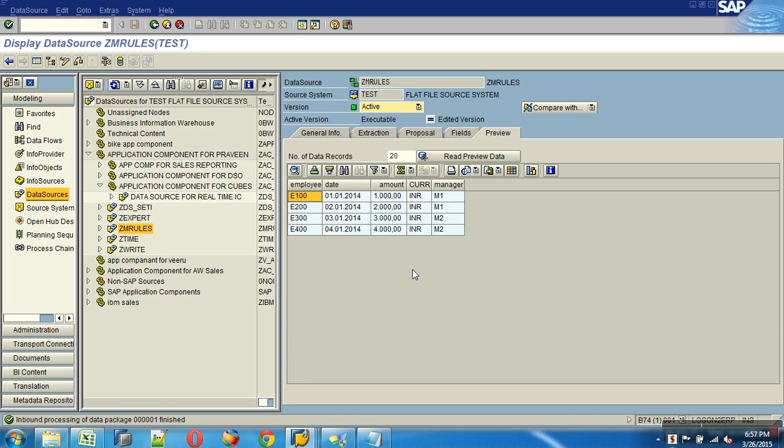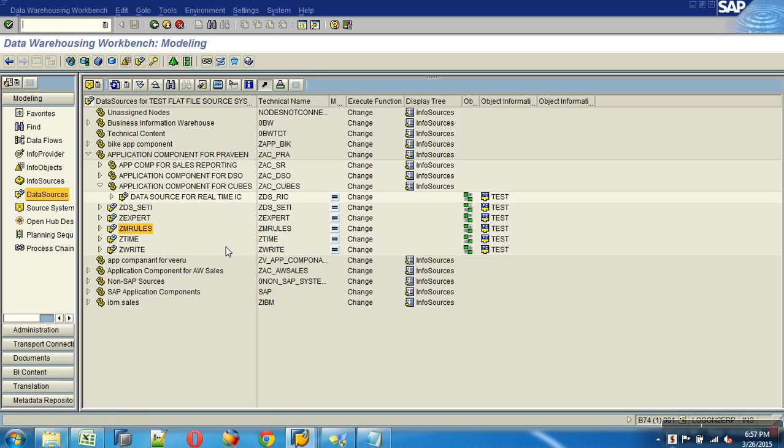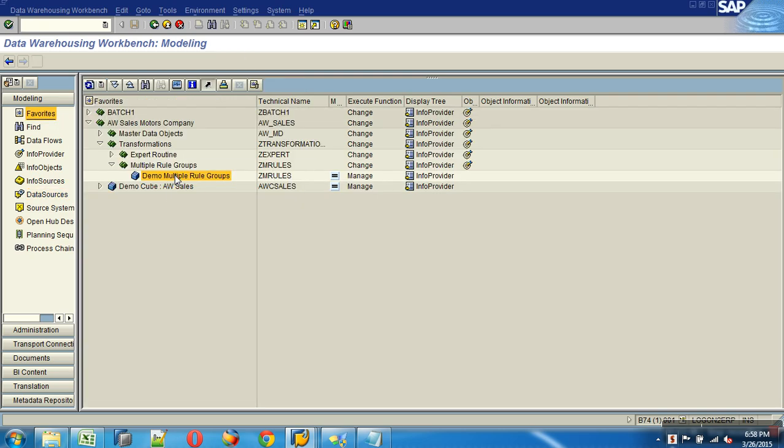If that is the case, what is the revenue for M1? 300. 10% of 1000 is 100 and 10% of 2000 is 200. So 100 plus 200 is 300. Like this I need it. So you understand now? I've got manager, which is also an employee for me, and the employee field here. Now when I want to map this data source to my cube,